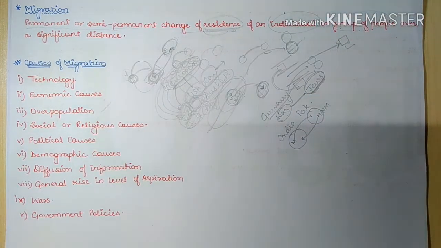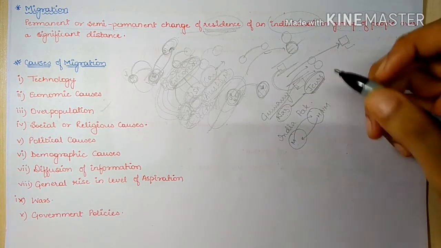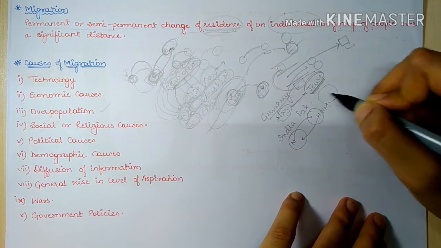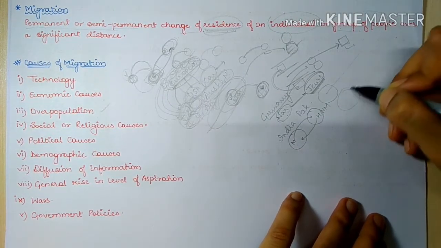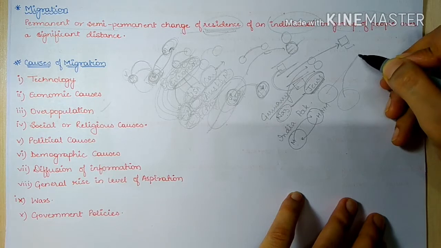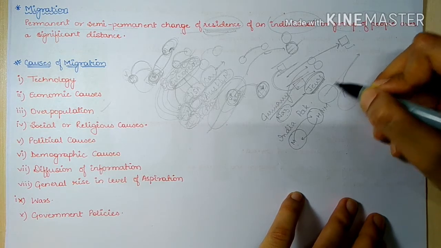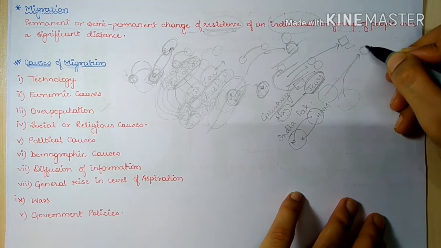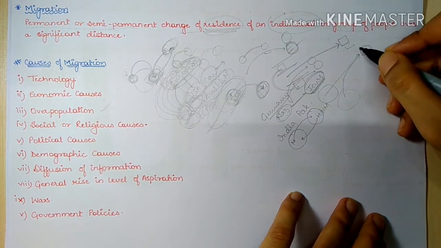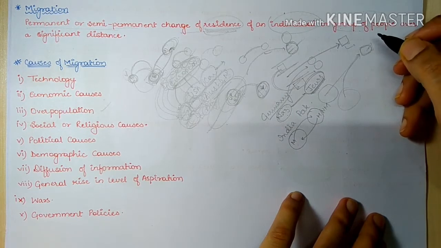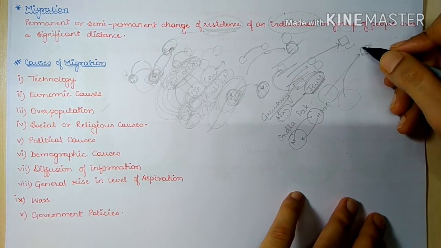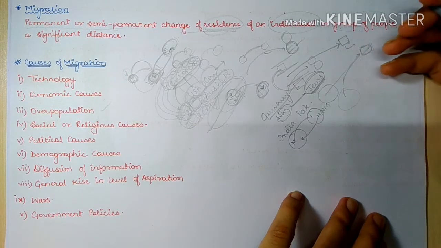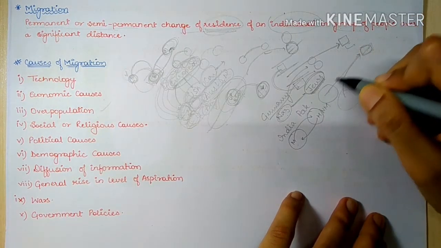Now along with it, there are some religious causes as well. See, for example, we can take Makkah, Medina. Muslims from different areas or different countries migrate to Makkah, Medina. Because it is a very long distance, many of the people stay there, or they just decide to spend the rest of their life in this holy place. So Makkah, Medina is a pilgrimage for Muslims. So this is a religious cause.